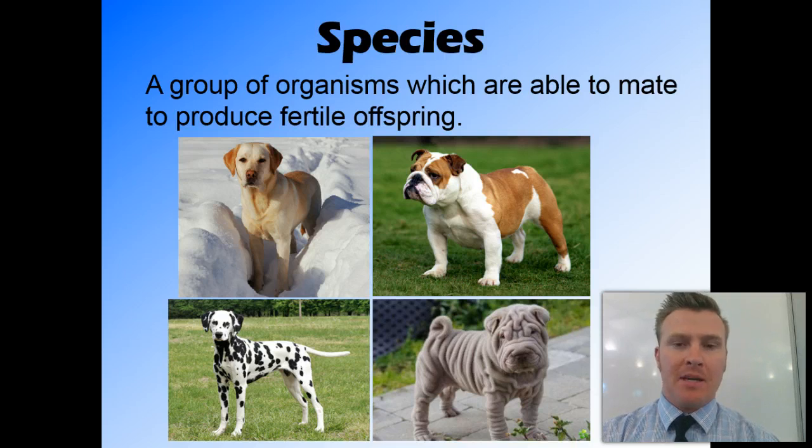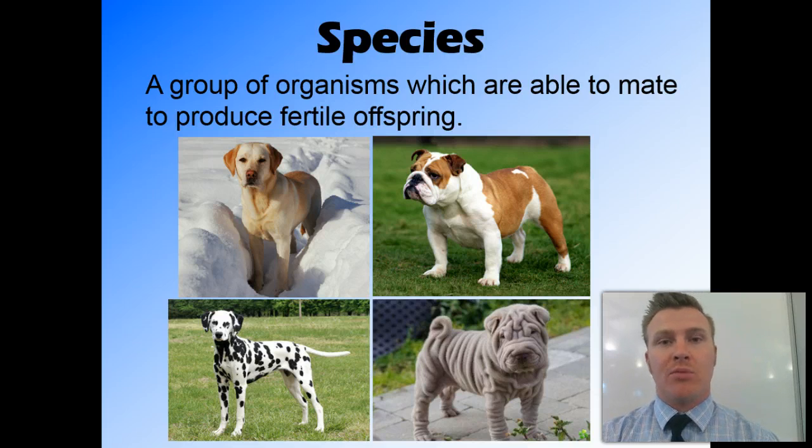One species which appears different, but is actually the same species, is the dog, Canis lupus. And we have lots of different types of dogs, so subspecies of dogs, or as we commonly refer to them, breeds of dogs. And these dogs are all able to breed with each other and to produce fertile offspring. So you can have a Labrador, you can have a Bulldog, you can have a Dalmatian or a Shar-Pei, and you can have any sort of mixture of these. So your Labrador can breed with your Bulldog, can breed with your Dalmatian, and so forth. So you can have lots of different crossbreeds, and they are all the same species because they're producing fertile offspring.